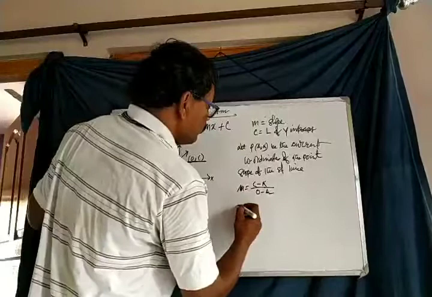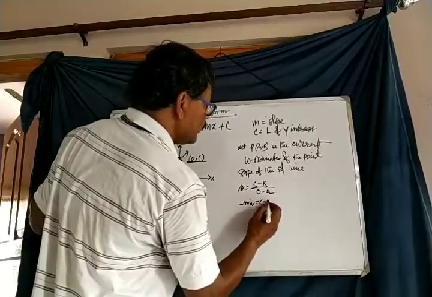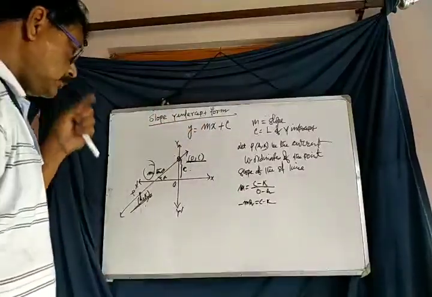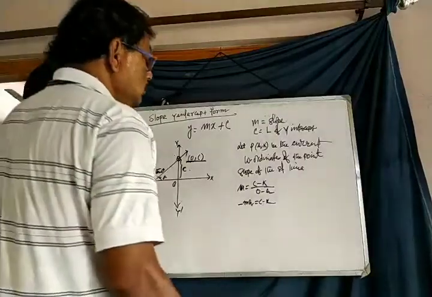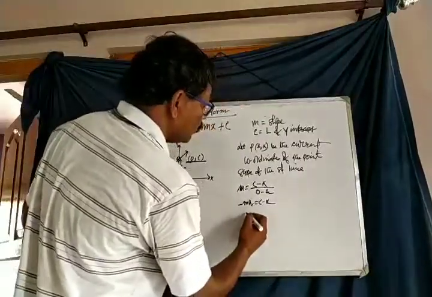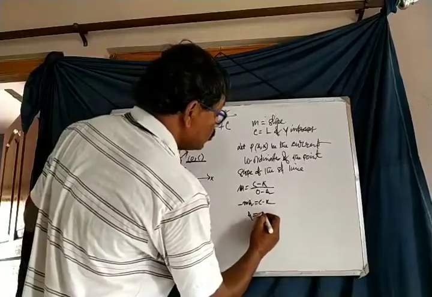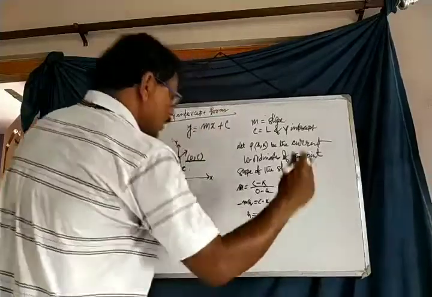Therefore, minus mh is equal to c minus k.